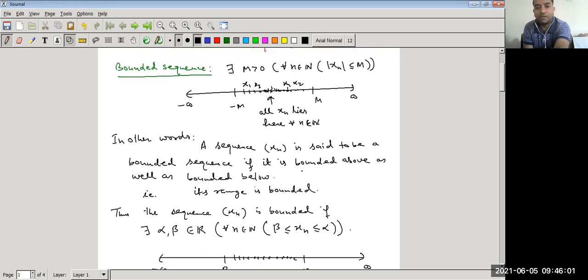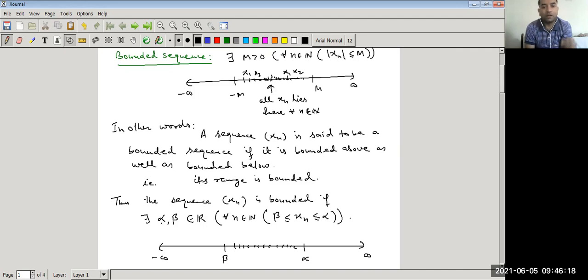In other words, we can say a sequence xn is said to be a bounded sequence if it is bounded above as well as bounded below. It means that the range of the sequence is bounded. Thus, a sequence xn is bounded if there exist real numbers alpha and beta belonging to R such that for all n belongs to natural number, all the terms of the sequence are greater than or equal to beta and less than or equal to alpha.